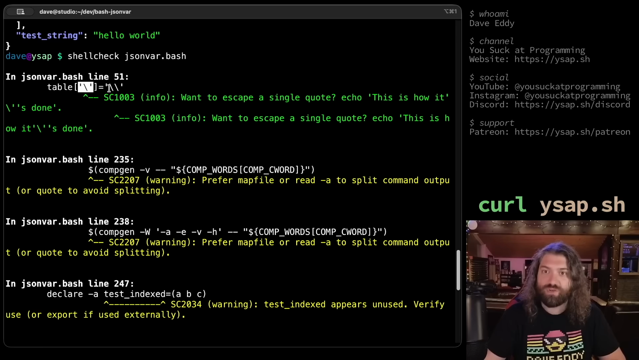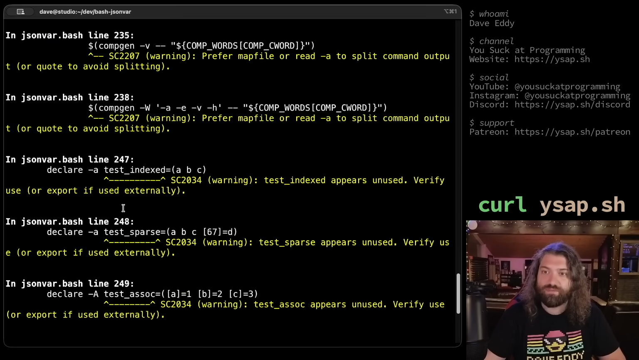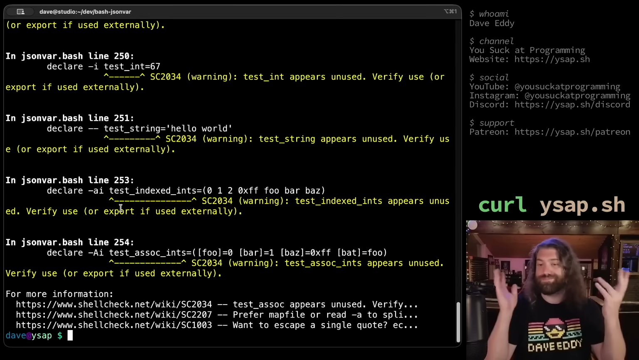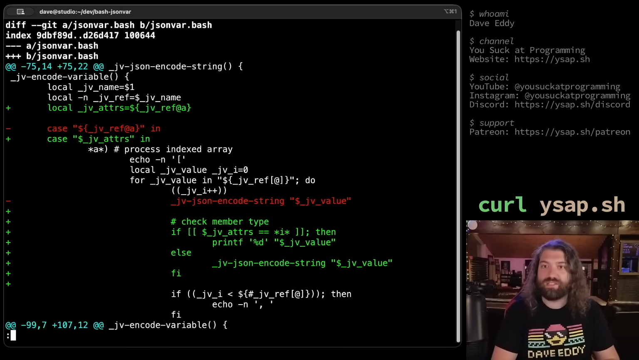I'm not trying to escape it. I'm actually trying to store it as a literal single quote. So I think this is fine. So yeah, there we go. Super easy fix. Not really that difficult.